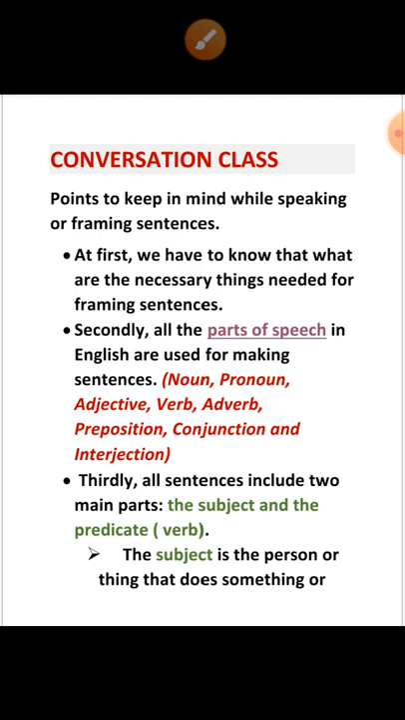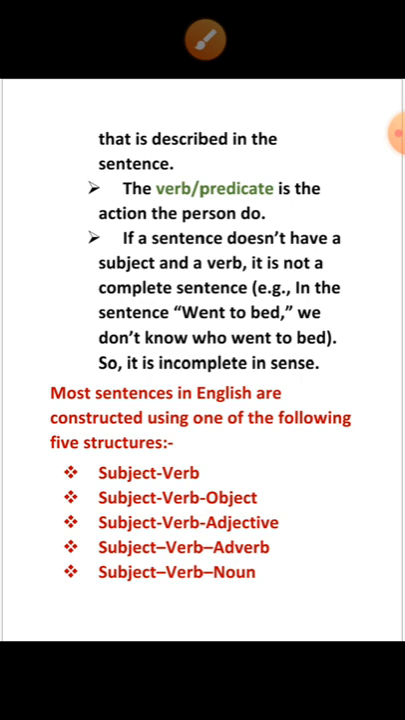Thirdly, all sentences include two main parts. Means these all are not the necessary materials. The main two things which are the main parts of sentences are the subject and the predicate. Subject is the person or thing that does something or that is described in the sentence. And secondly, predicate, which is verb, which is the action the person does. Person is supposed to be subject here. If a sentence doesn't have a subject and a verb, it is not a complete sentence.